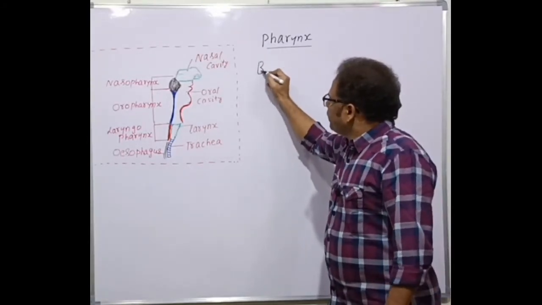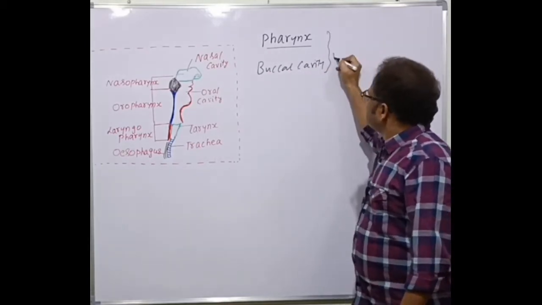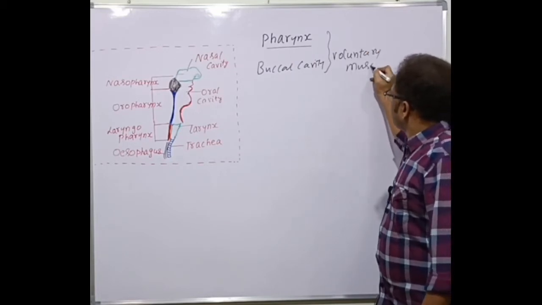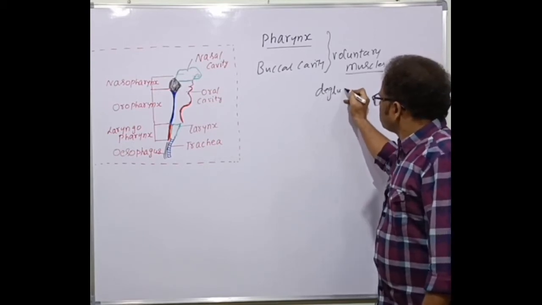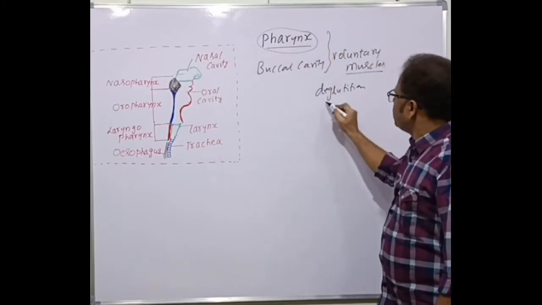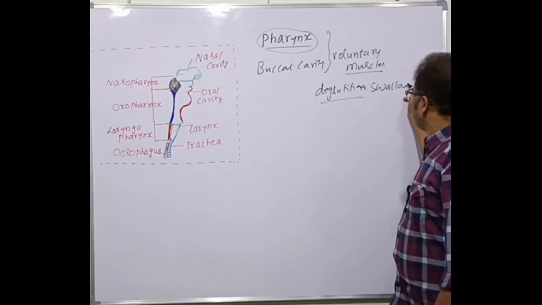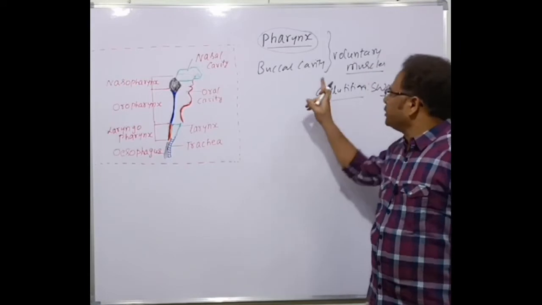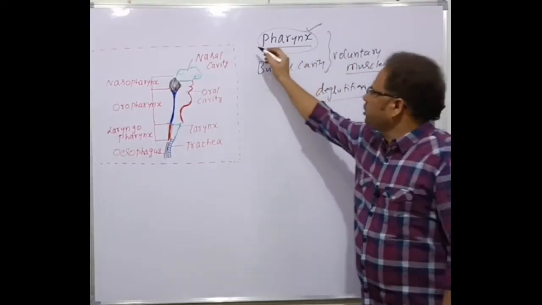Both the buccal cavity and pharynx contain some voluntary muscles which help in deglutition. What is deglutition? It's nothing but swallowing of the food. We swallow the food after chewing, isn't it? That's helped by the voluntary muscles present in the pharynx. That's the first point to remember.